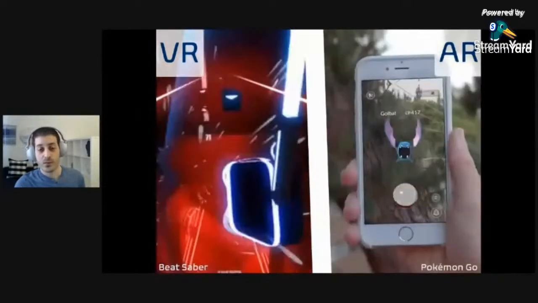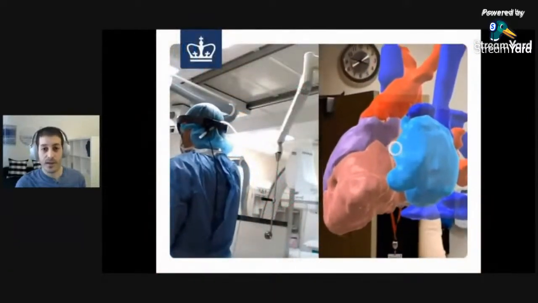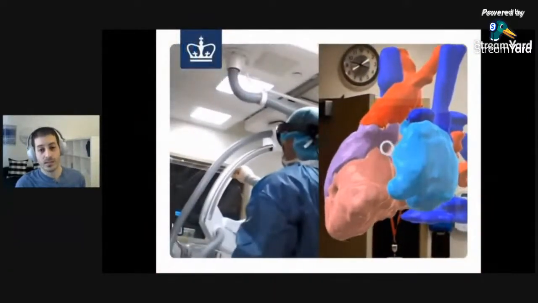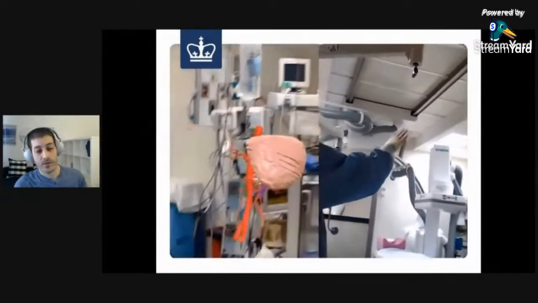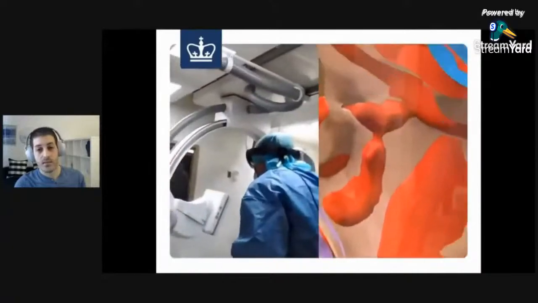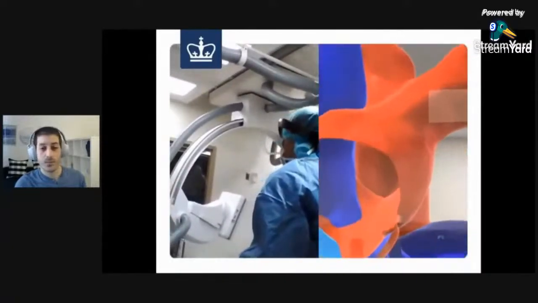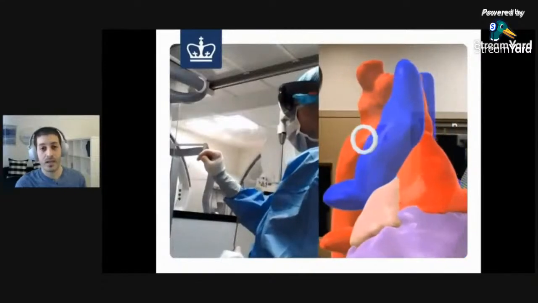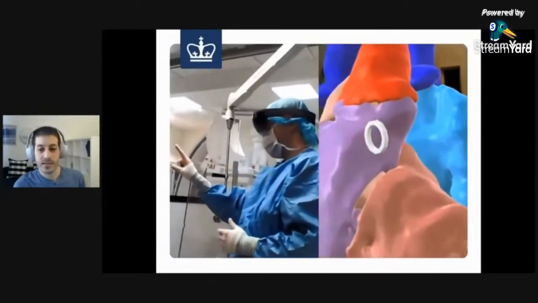Another example that's really close to my heart, and the pun is definitely intended, is my thesis project back at Columbia University, where we took CT and MRI scans, converted them to 3D models, deployed them on software that I built for a Microsoft HoloLens, which is an AR headset, and allowed the physician to see the patient's heart in real time. It was an amazing use case of augmented reality in the operating room, so AR in the OR, allowing the physician to see a 3D reference map of the patient's anatomy while they're doing the surgery.